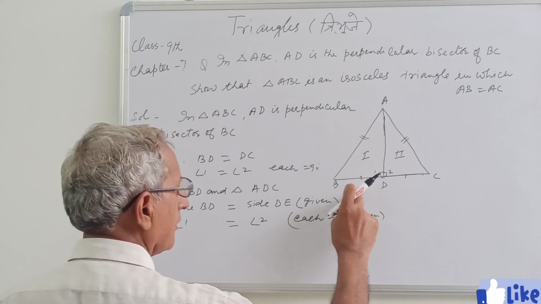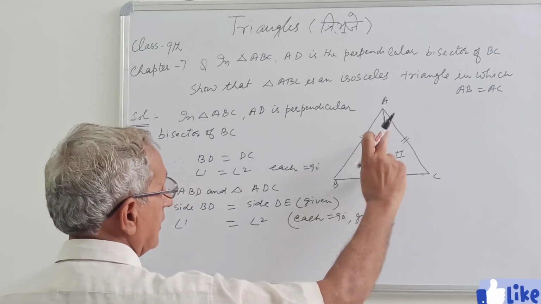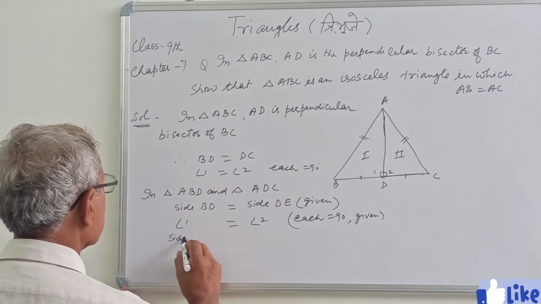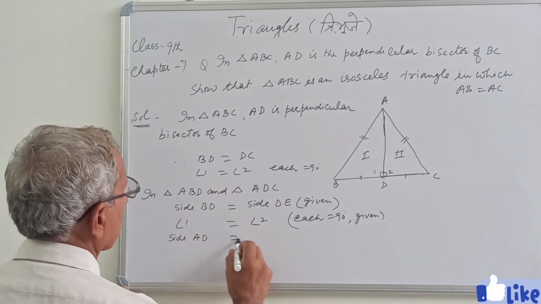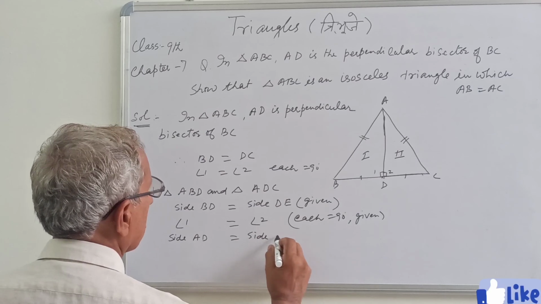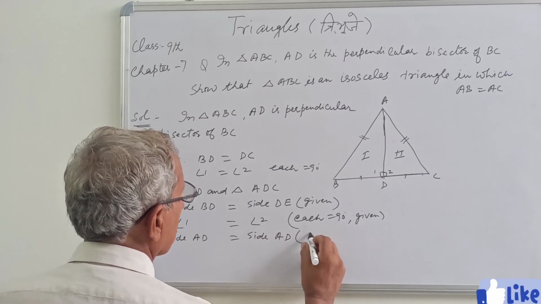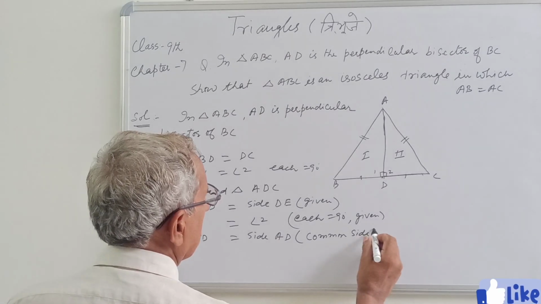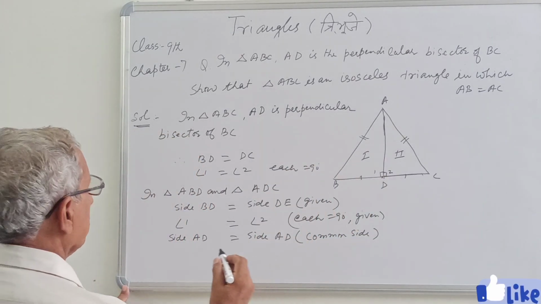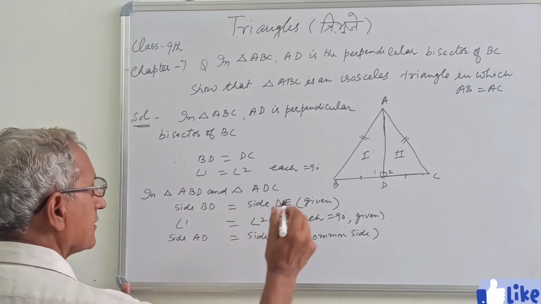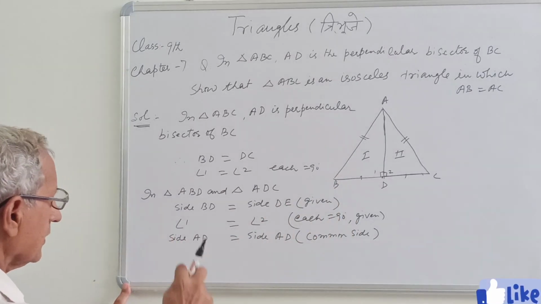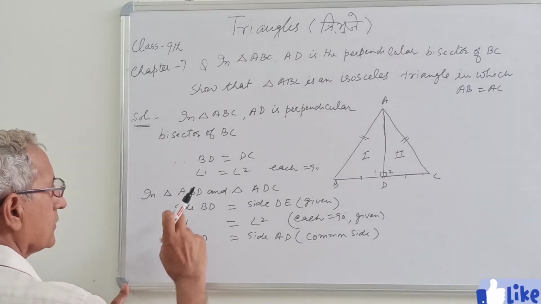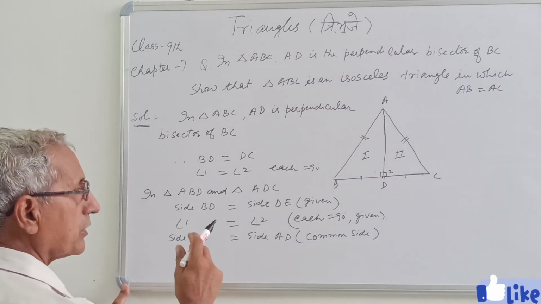This side we have taken, then the angle, and now we are taking side AD equal to side AD, the common side of the two triangles. Therefore, which criteria was used? Side, angle, side: two sides and one angle, the included angle.